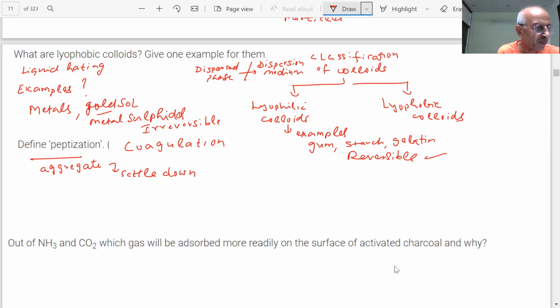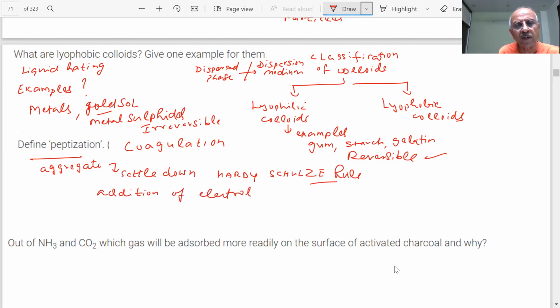You can shake the dispersion medium with a small amount of electrolyte. Electrolytes have a positively charged ion. You have heard about Hardy-Schulze rule. Questions will be asked on that also, student. By addition of electrolytes to colloids, what happens?